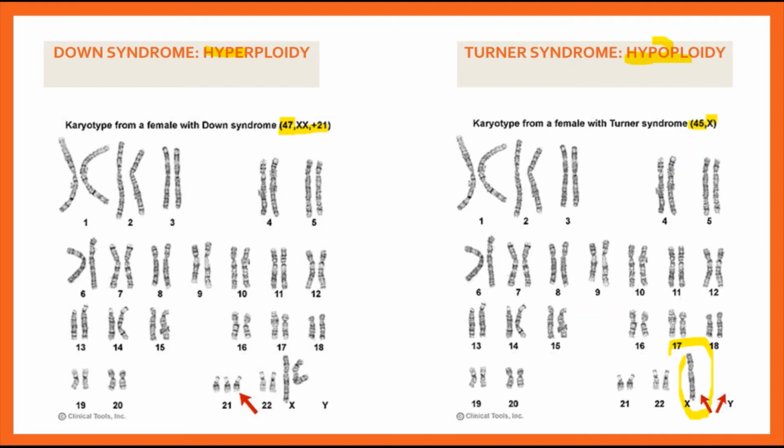For other aneuploidy examples, you can read on Patau syndrome, Klinefelter syndrome, Edwards syndrome. These are also very commonly used syndromes for examples. So you can study them.